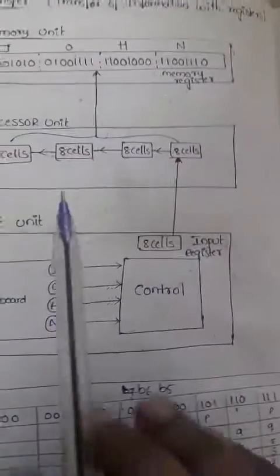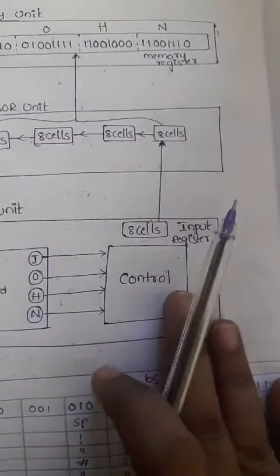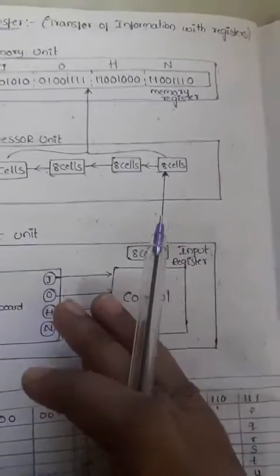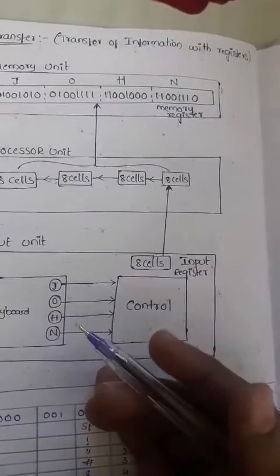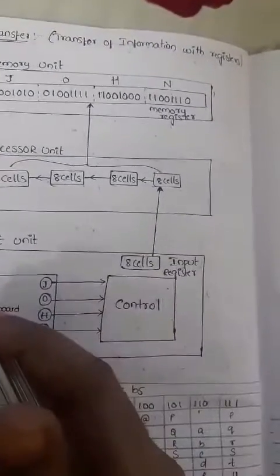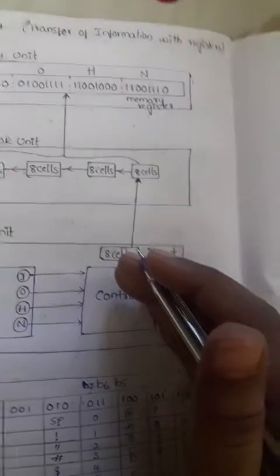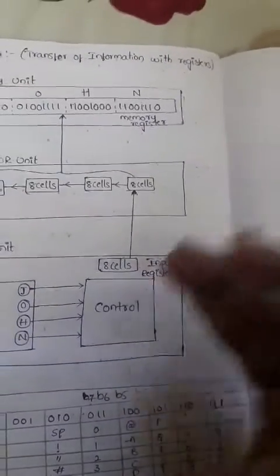Here in digital computers we are using keyboards, some input devices. By using input devices we can enter some information. After entering the information, it is given to the particular block.